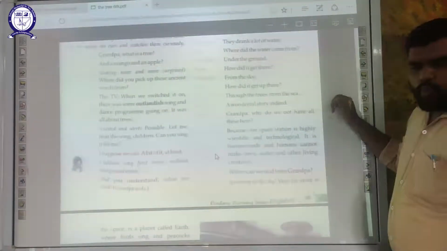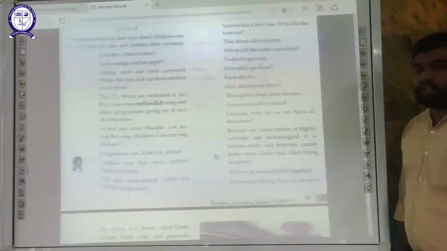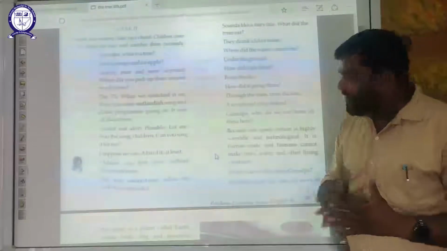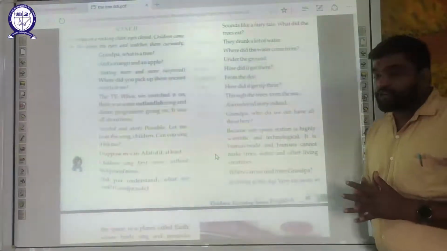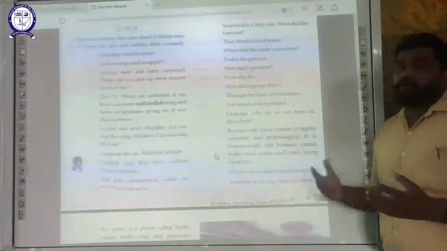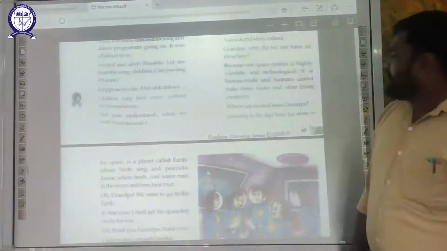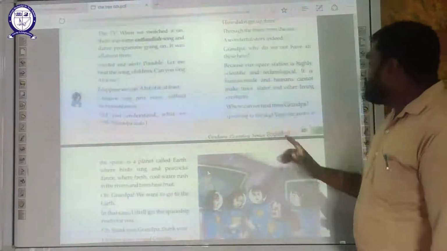Now Plura says, that's a wonderful story. Now Ron says, Grandpa, why do we not have all this here? Grandpa says, because our space station is highly scientific and technological. It is human made and humans can't make trees, water and other living creatures. Okay, so we can't have trees here. Where can we find these trees, Grandpa? Now Grandpa points towards the sky.